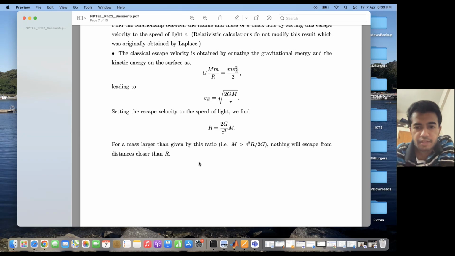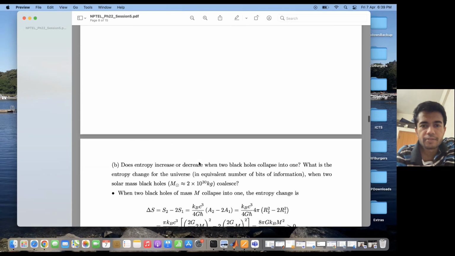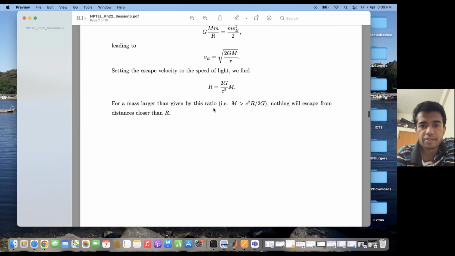So for a mass larger than this given ratio, nothing will escape from distances which are closer than r. If I'm emitting light from a distance which is closer than r, then the light won't be able to escape the black hole. So this is what this expression says. This is the expression for the radius of a black hole, r equal to 2GM by c squared.